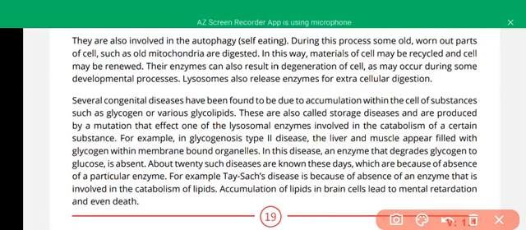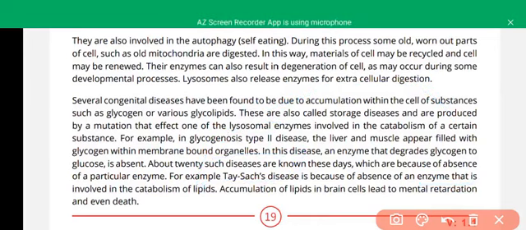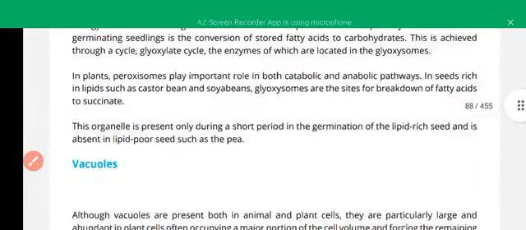About 20 such diseases are known nowadays because of the absence of particular enzymes. Tay-Sachs disease is because of the absence of the enzyme involved in lipid catabolism, and the lipid begins to accumulate in the body. Accumulation of lipid in the brain leads to mental retardation and even death, and it is a very dangerous circumstance for the body. And then there is peroxisome.